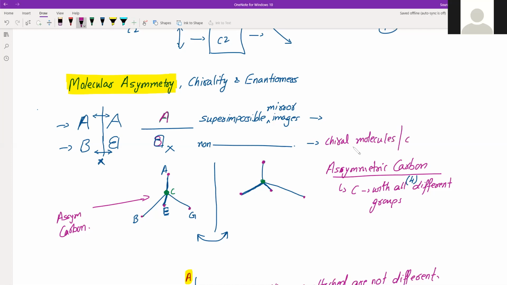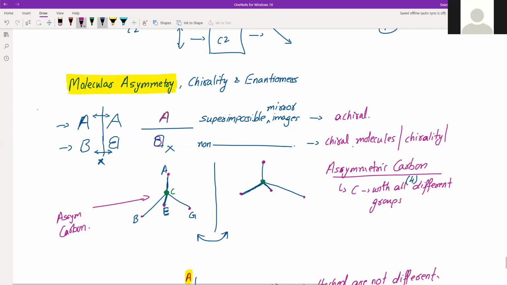And this property is called chirality. And those which are superimposable on their mirror images are called achiral.